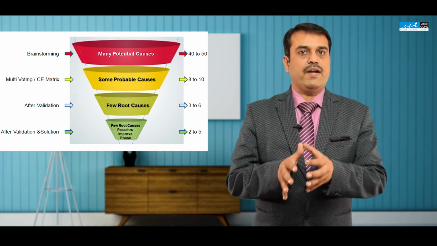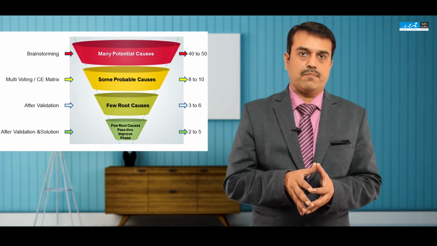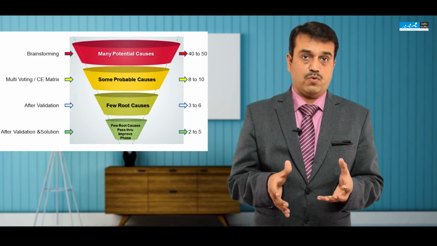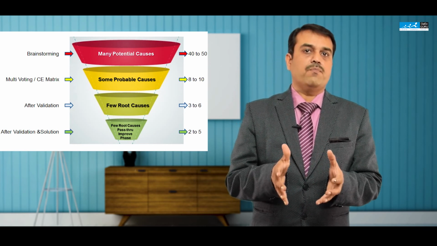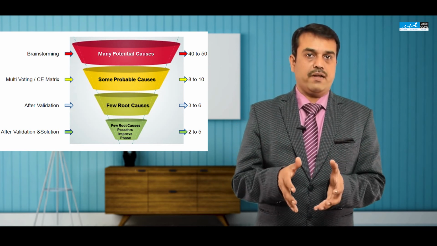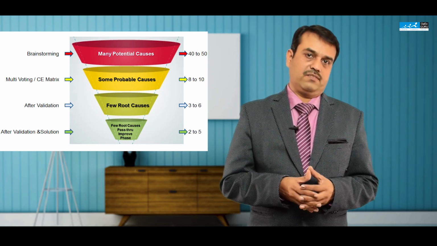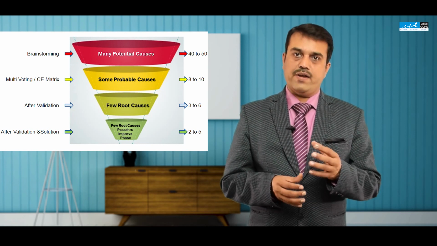In improve phase, our entire brainstorming is not for identifying cause and effect relationship, but identifying solutions which we don't know. So maybe we need out of the box thinking. So in improve phase, when you perform brainstorming sessions, you may need some kind of creative people, creative ideas. We will use some kind of creative techniques to identify the solution.